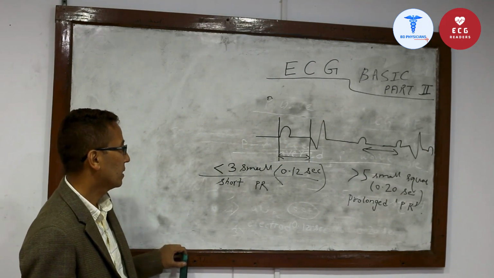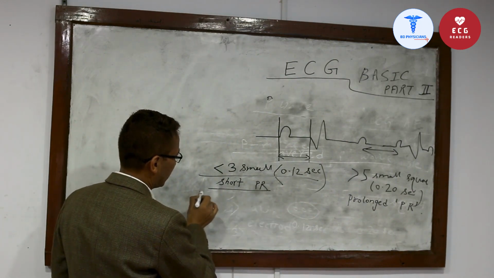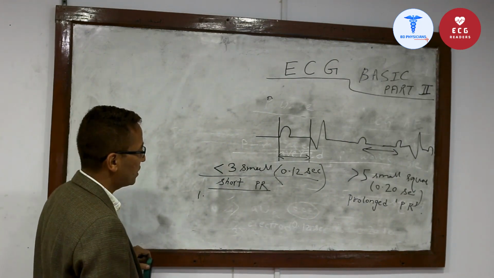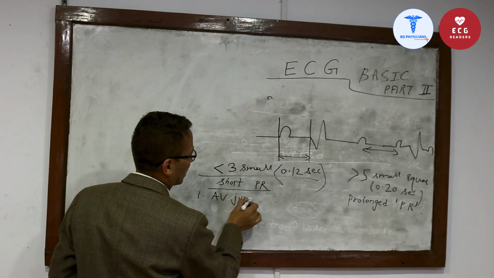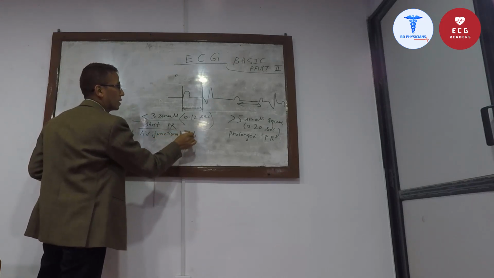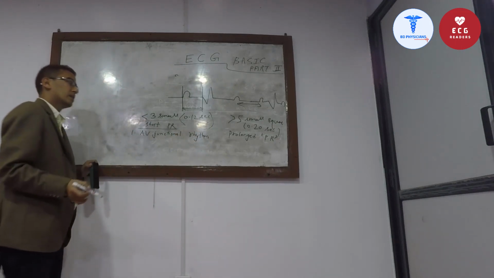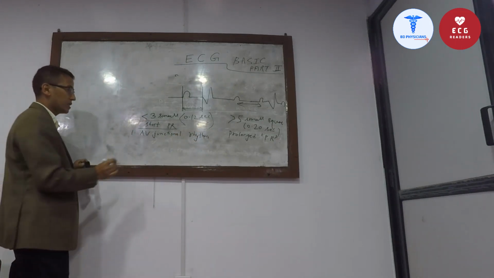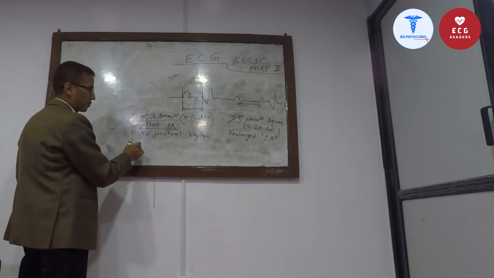The causes of the short PR interval. Number 1 is AV junctional rhythm, atrioventricular junctional rhythm. Or pre-excitation syndrome.